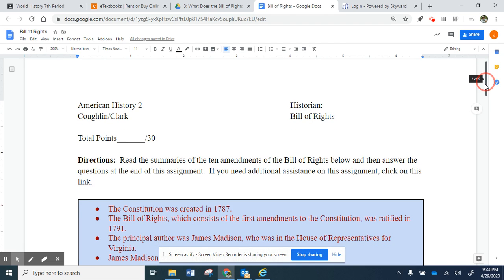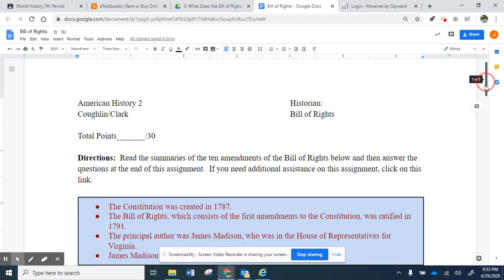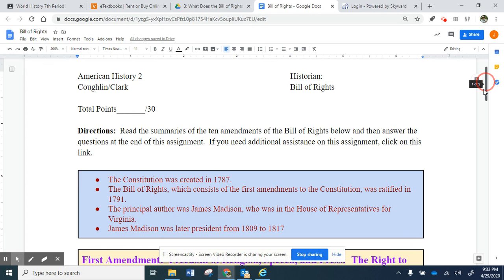Alright, Bill of Rights, assignment assistance. Remember, we've talked about the Constitution this year. It was created in 1787. The Bill of Rights consists of the first 10 amendments to the Constitution. It was ratified in 1791. The principal author was James Madison, who was in the House of Representatives for Virginia.